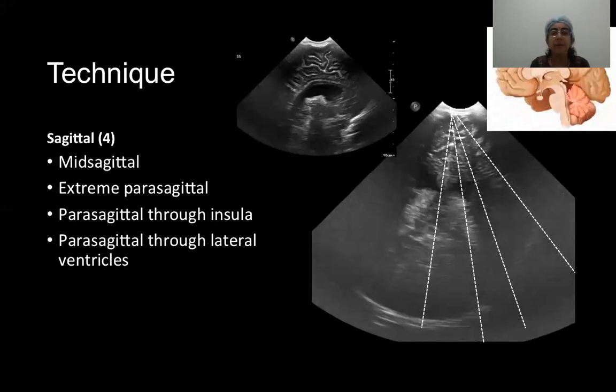And then we turn the transducer by 90 degrees to obtain a sagittal image that is oriented like this. And in the sagittal plane, we first obtain a mid-sagittal image, and then we obtain 3 parasagittal images on either side. One is the extreme parasagittal image through the sylvian fissure and then through the insula and through the lateral ventricles and the choroid plexus.